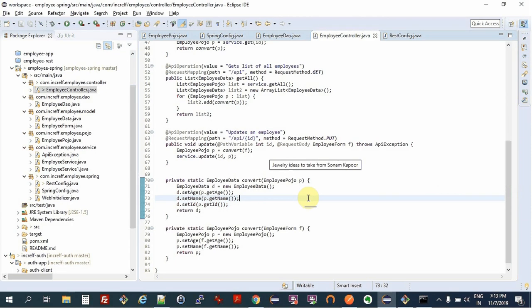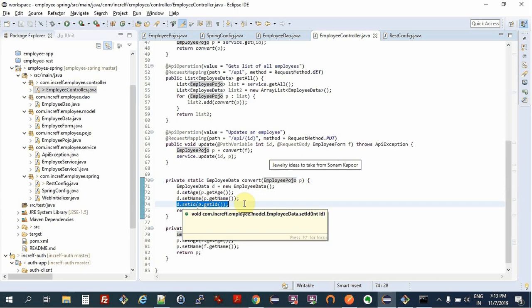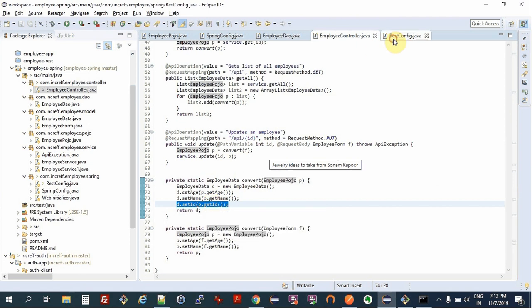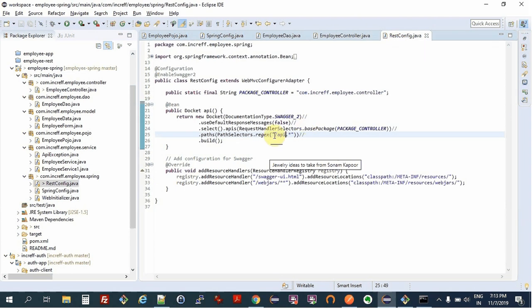Okay, so I found a few minor bugs while converting our Pojo back to data. I wasn't setting the ID on the Pojo, so I added this. And here I had to modify my regular expression from this to this.